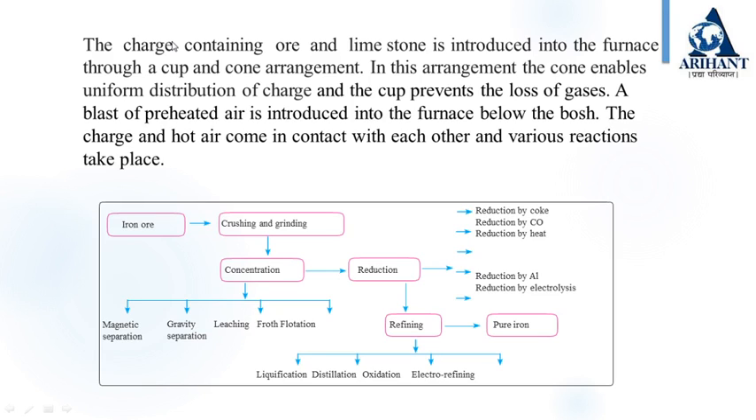In this arrangement, the cone enables uniform distribution of charge and the cup prevents the loss of gases. A blast of preheated air is introduced into the furnace below the bosh. The charge and hot air come in contact with each other and various reactions take place.